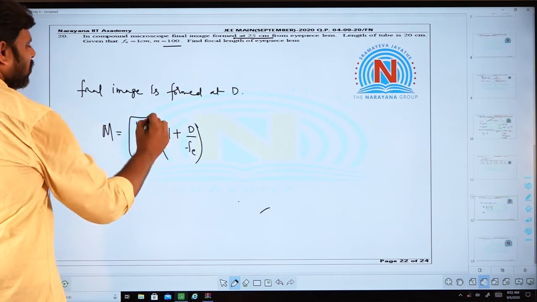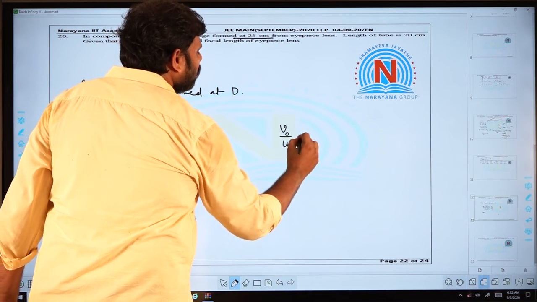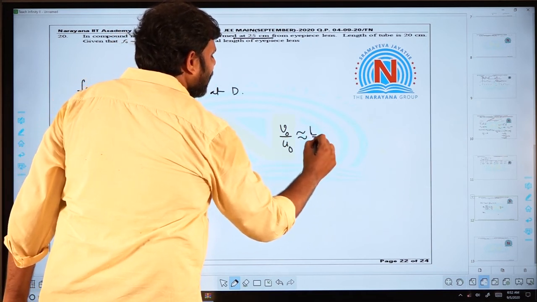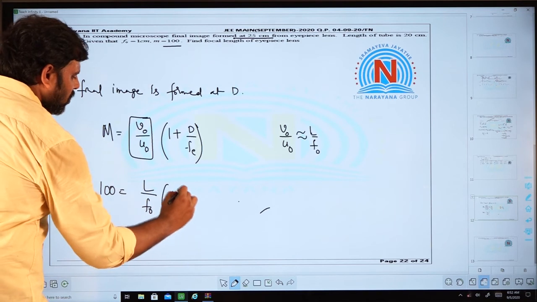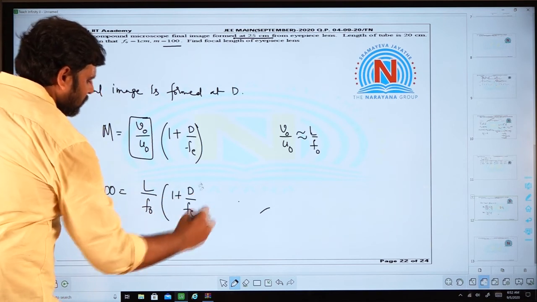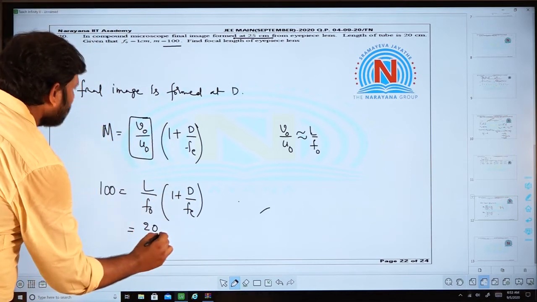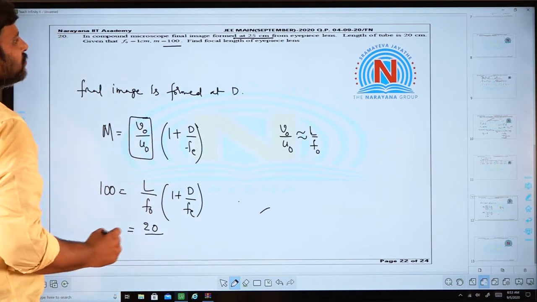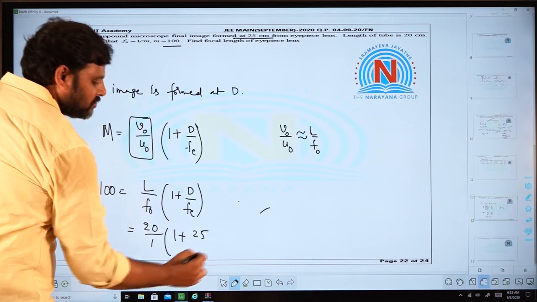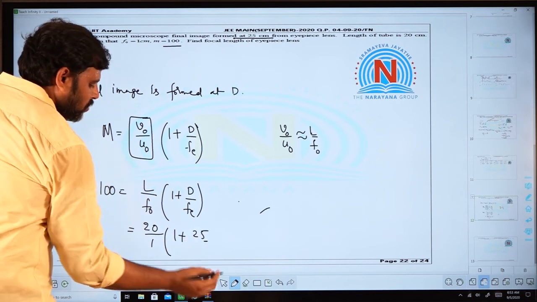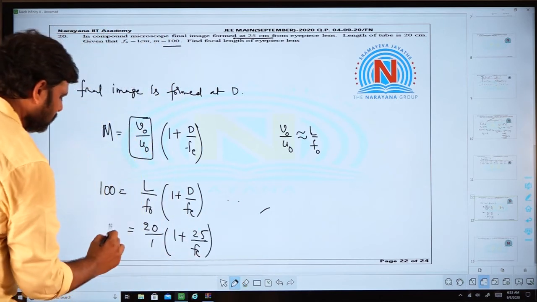See, VO by UO is not given to us. You know that when the length of the tube is given to you, VO by UO is approximately equal to L by F naught. So you can write L by F naught into 1 plus D by FE. The length of the tube is given as 20 centimeters, and the focal length of the objective lens is given as 1, into 1 plus least distance of distinct vision, it is 25, and you are asked to calculate the focal length of the eyepiece.